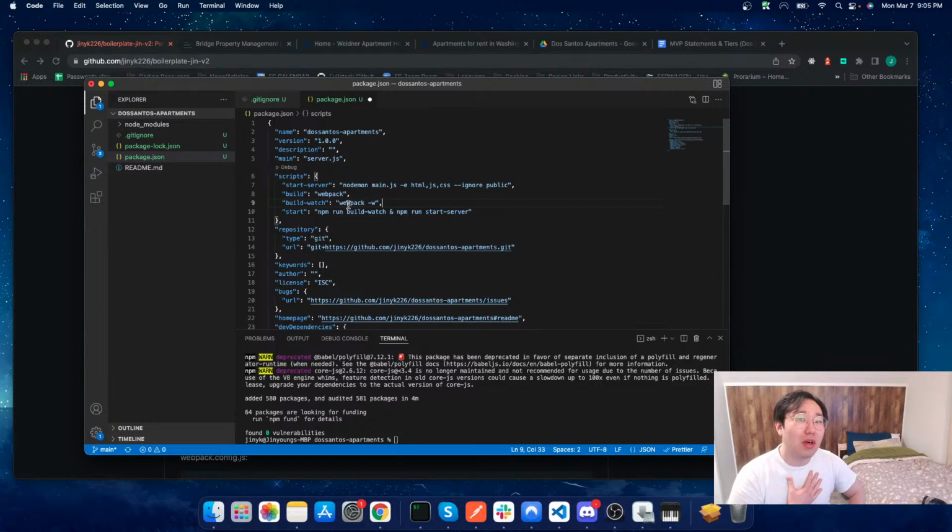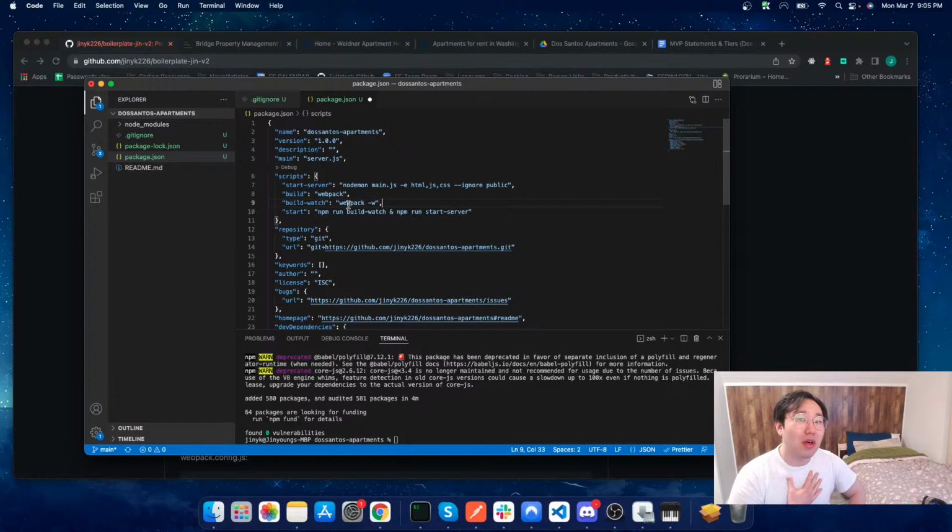In terms of the mode, we're in development mode. We are not in production, the phase where we're deploying this app somewhere. We're in the development process. I don't know if there's another option I should be using for pre-development, but definitely not production. So I'm going to leave it as development.